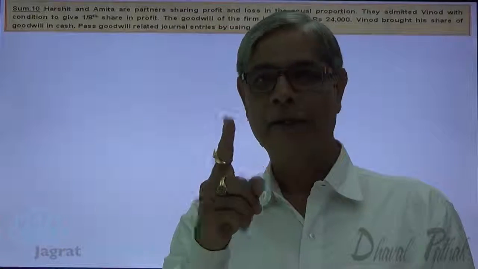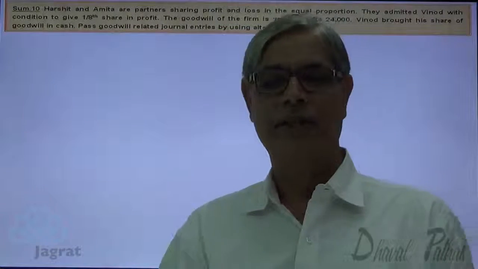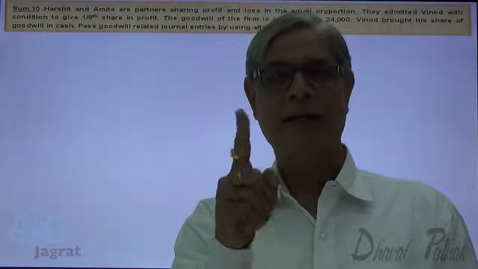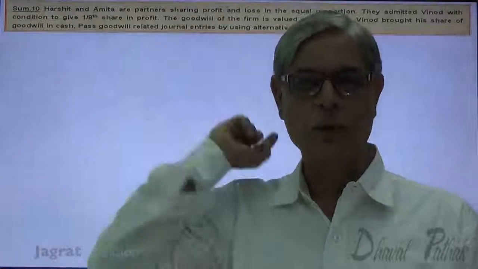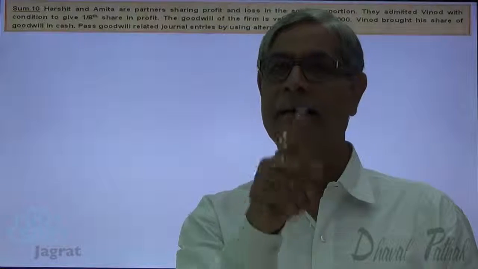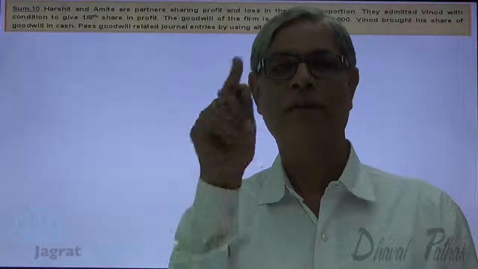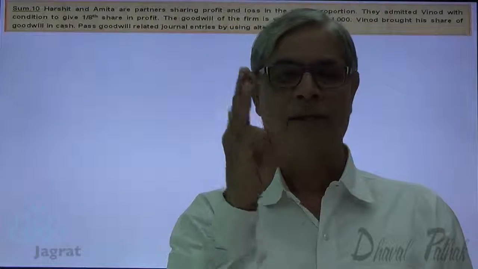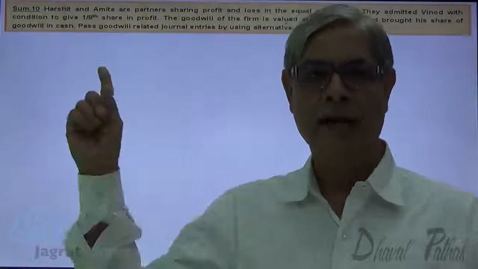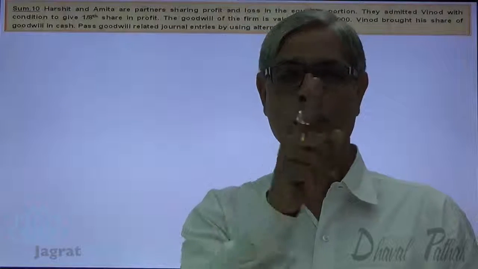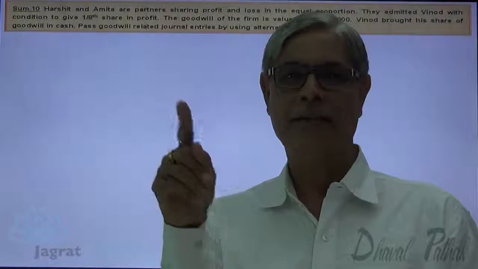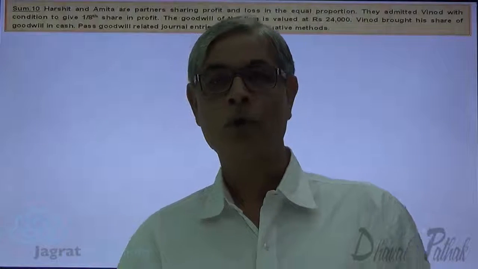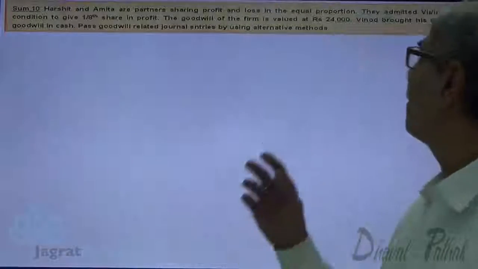Now when a new partner is granted 1/8 share in profit, it means new partner acquires 1/8 ownership in the asset. Now one of the assets known as goodwill, its value is 24,000. New partner acquires 1/8 ownership. So 24,000 into 1/8, 8 3s are 24. 3,000 is the amount new partner is supposed to pay for acquiring the ownership in an intangible asset known as goodwill.